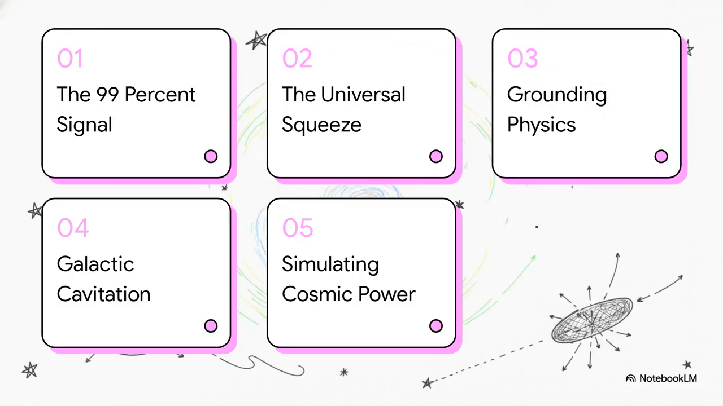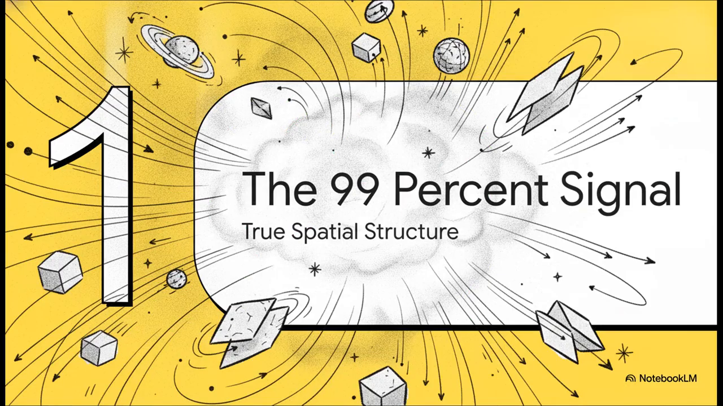Here is our roadmap for today's explainer. First, we'll look at the 99% signal. Second, the universal squeeze explained. Third, grounding the physics toolkit. Fourth, mapping galactic cavitation. And finally, simulating cosmic power potential. All right, let's jump right into section 1, the 99% signal.